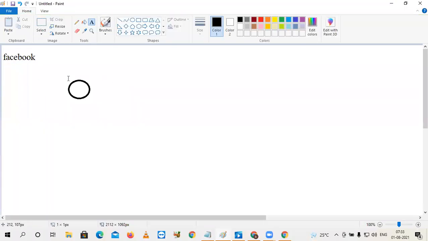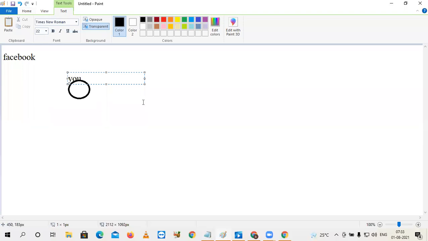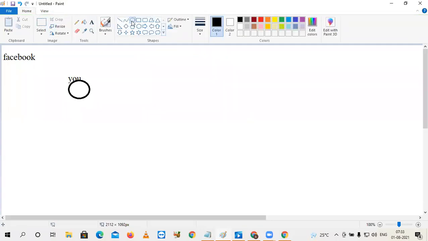Suppose this is you, and I'm adding you as a friend, or you are adding me as a friend on Facebook. Whenever you add me, one connection is created. The connection is between nodes, technically in the graph these are called nodes. This is you, this is me. Whenever you add me as a friend, one connection is created. This connection is called a graph.